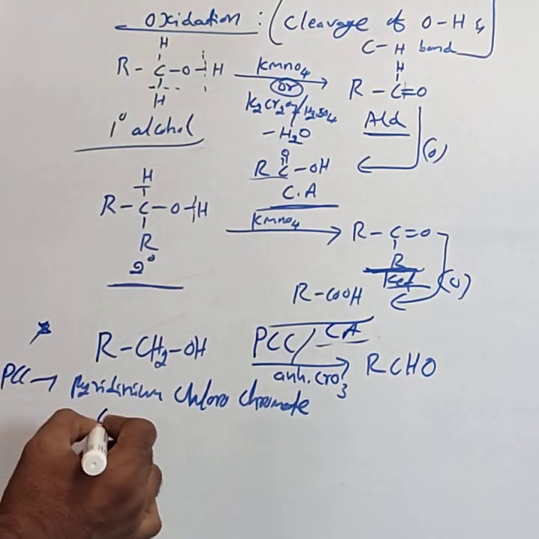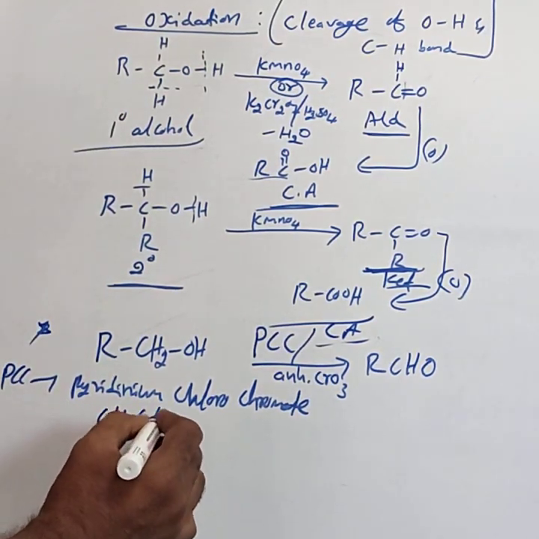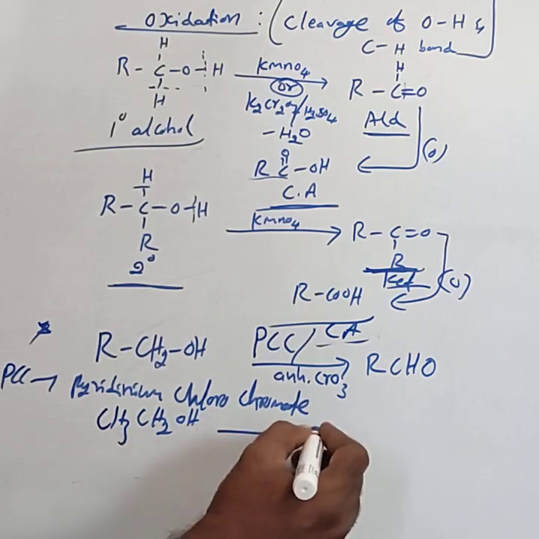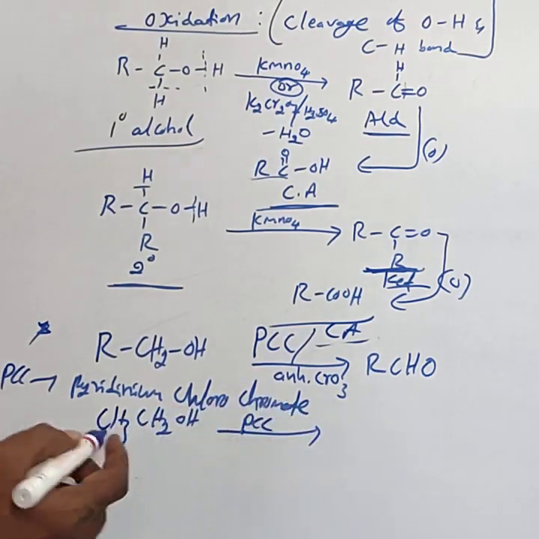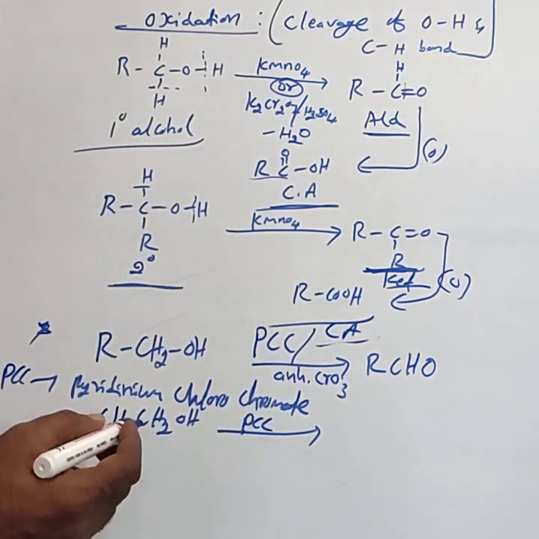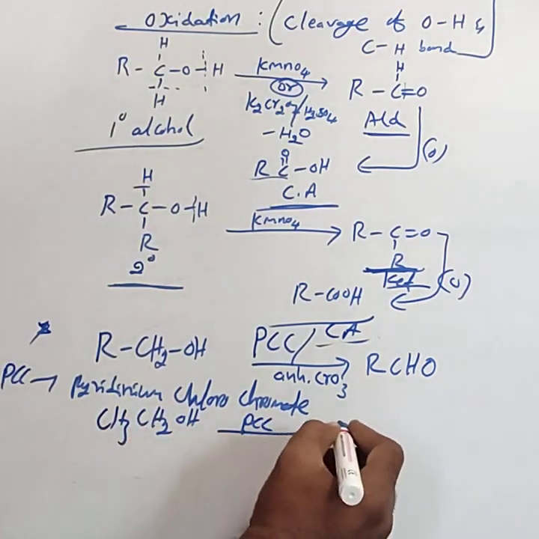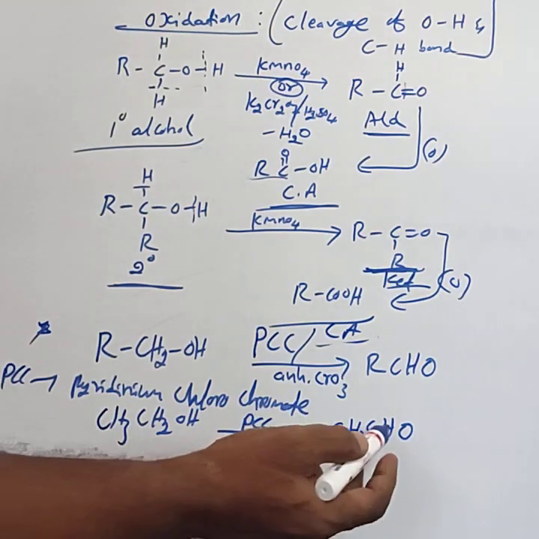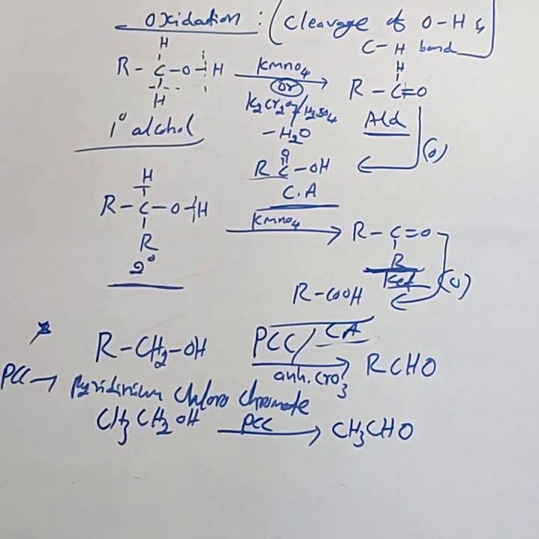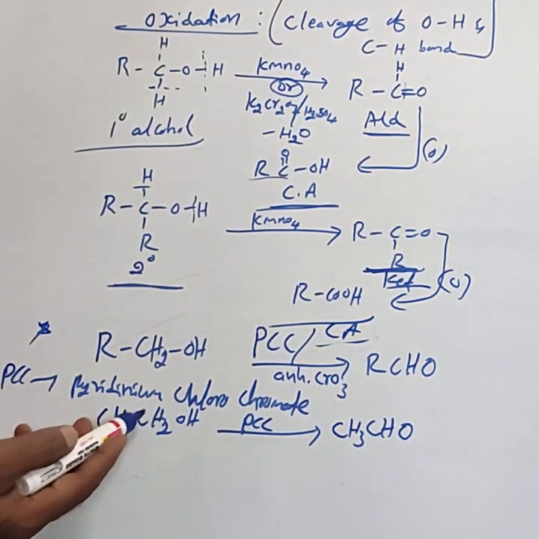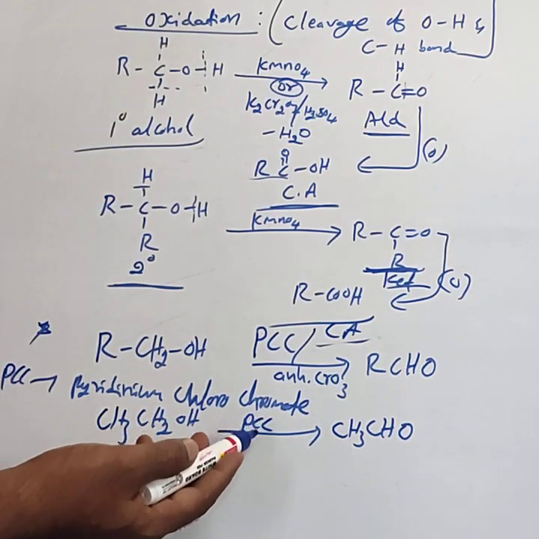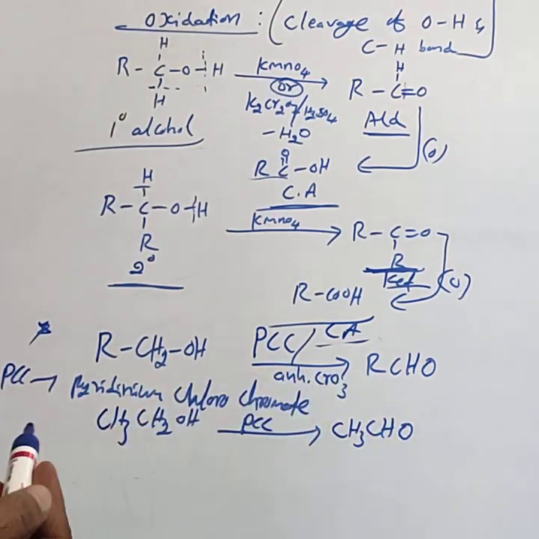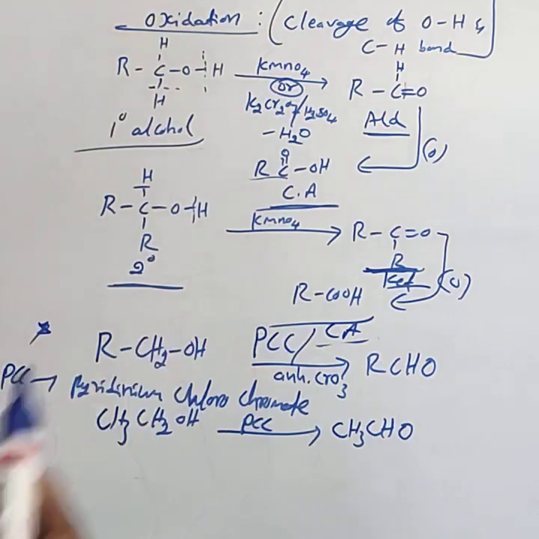You can consider an example also. For example, ethyl alcohol, CH3CH2OH. If you consider PCC, by using this PCC it forms CH3CHO only. That is acetaldehyde. If they give ethyl alcohol and PCC, the product is acetaldehyde, CH3CHO.